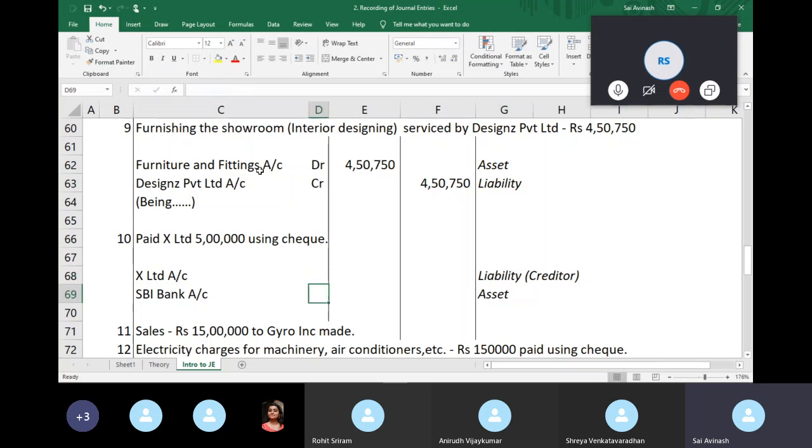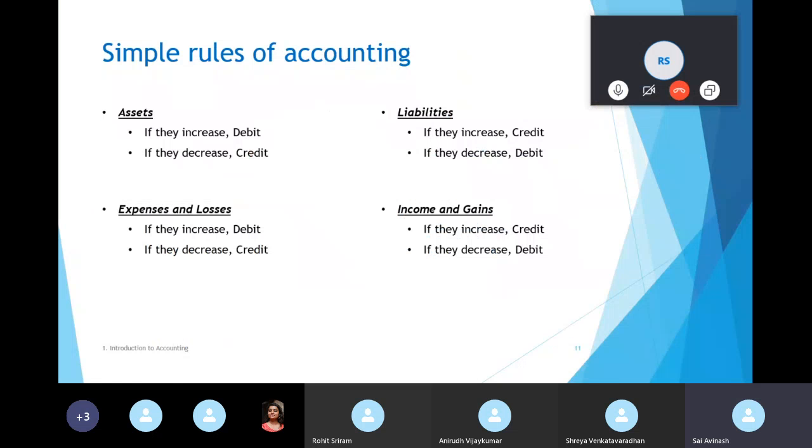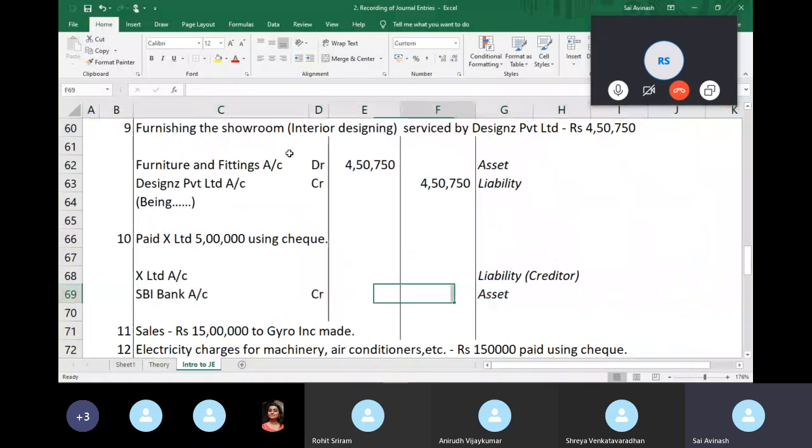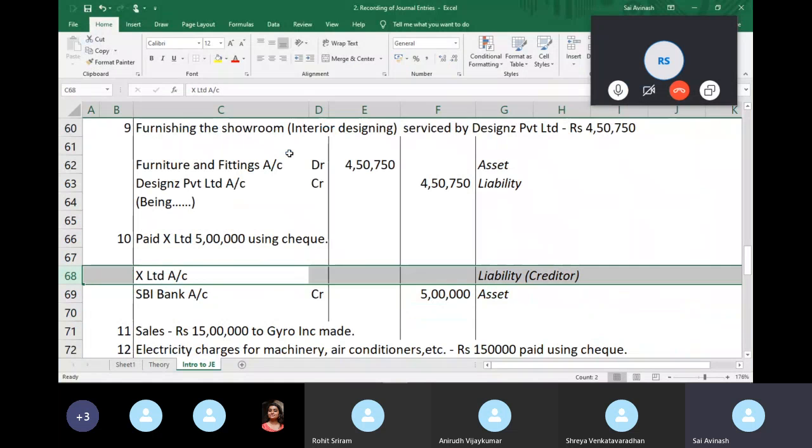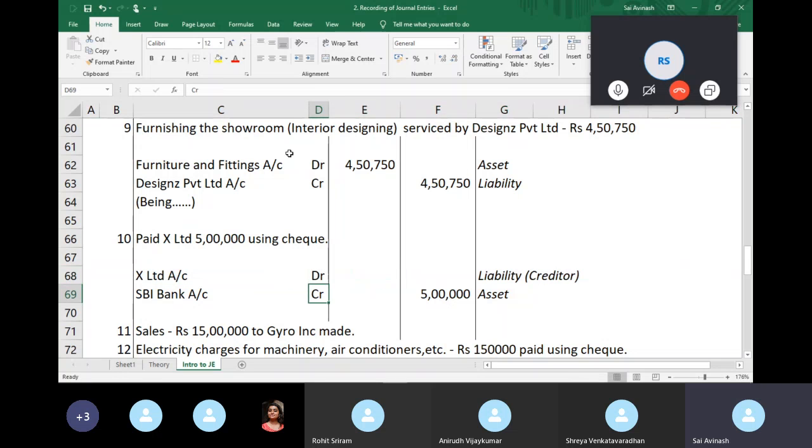I'm paying somebody, so my bank balance reduces, and as it reduces, you credit 5 lakhs. And X Limited, I had to pay him 8 lakhs before. I'm paying him 5 lakhs, so I have to reduce my liability to him, which means I debit 5 lakhs. Initially I had a credit balance of 8 lakhs with him.